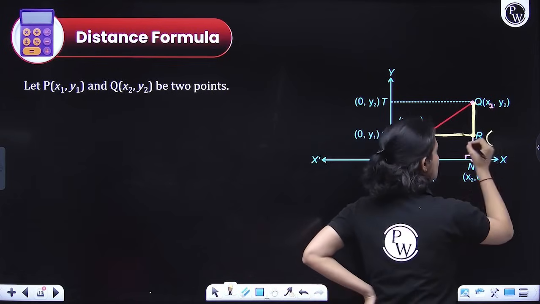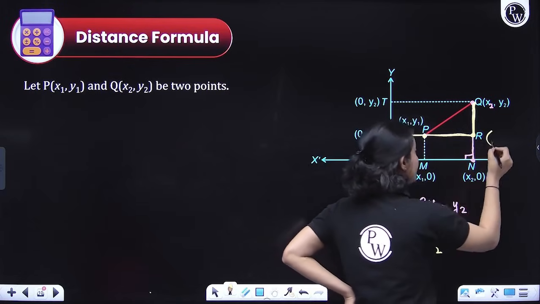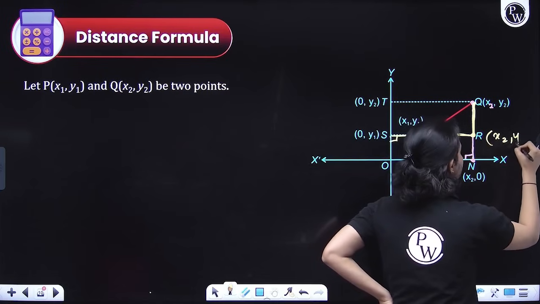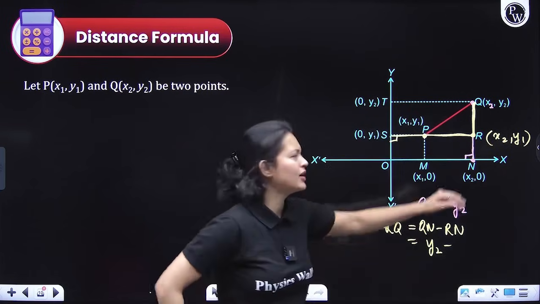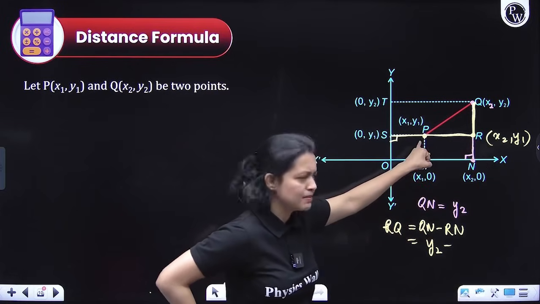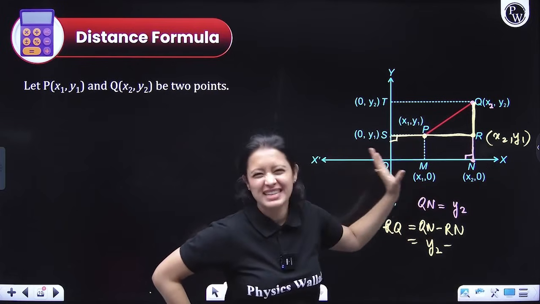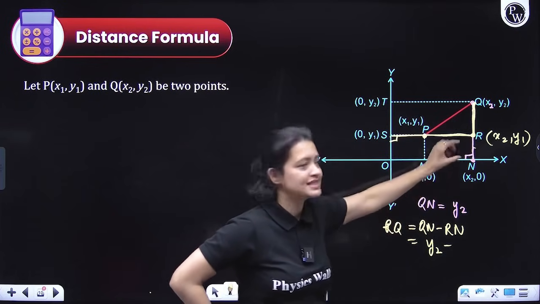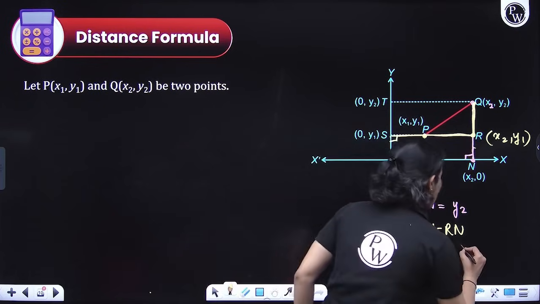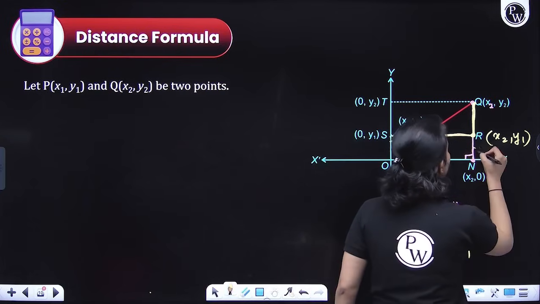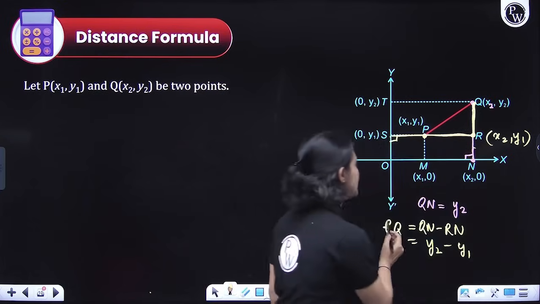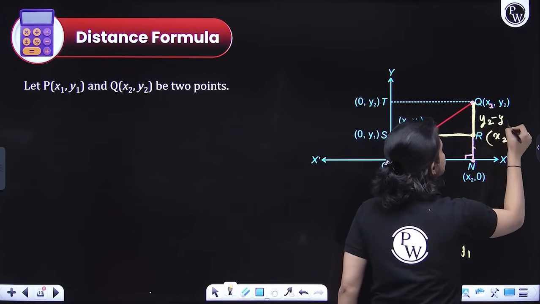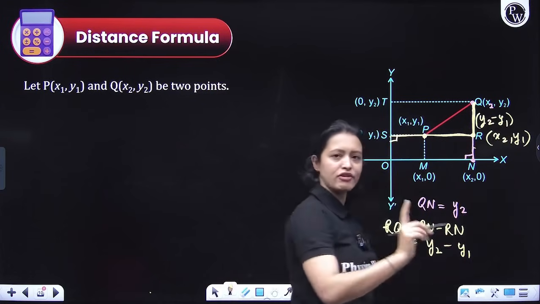So here, what would be R's coordinates? Sorry everyone, it would be x2 comma y1. Think about it. The y coordinate of R would be the same as the y coordinate of P. It's as simple as that. And this y coordinate of R is the distance of R from the x-axis. That means this is Rn, right? So Rn is y1. So we have figured out that Rn is y1. That's why Rq came out to be y2 minus y1. Okay, everyone understood?